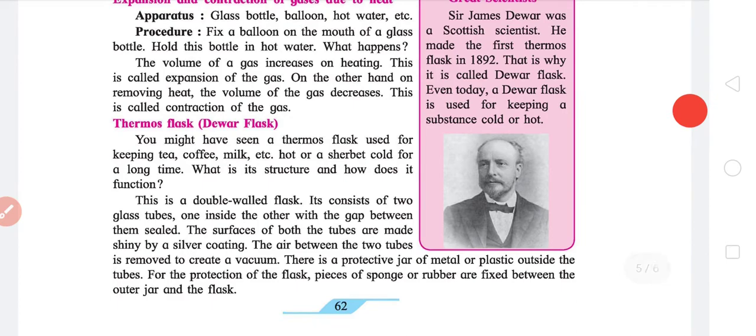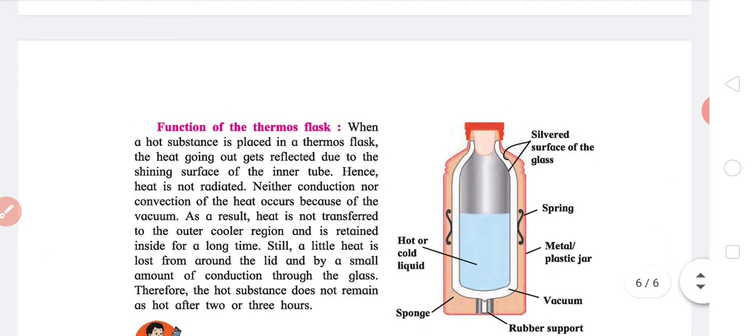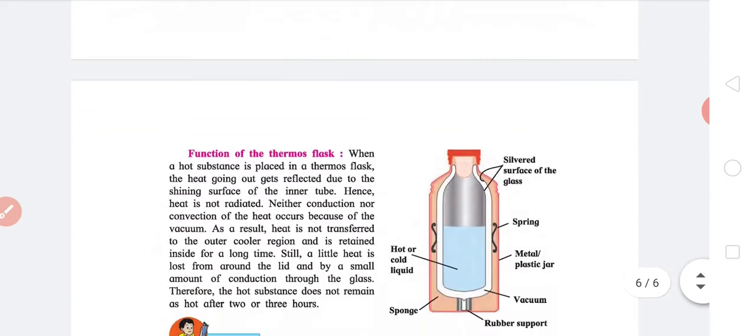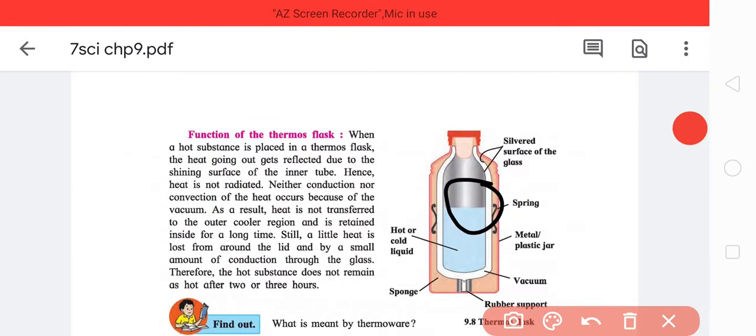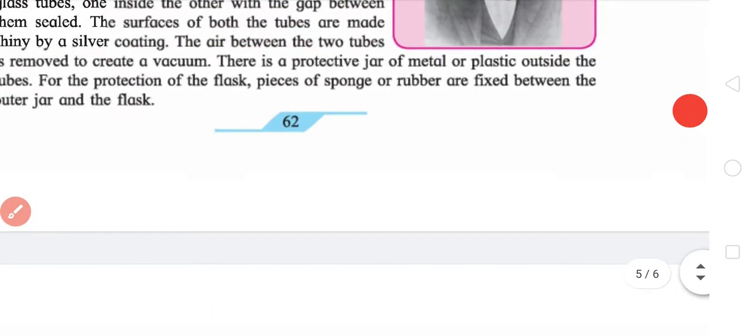Now we come to the thermos flask. Often in Hindi we call it thermos. Thermos is actually used to keep tea, coffee, milk hot or a sharbat cold. The structure is given in the next figure, which I'll go through. It is a double walled flask. Double walled, it has two walls, metal walls basically.